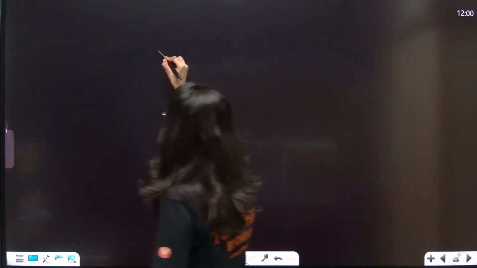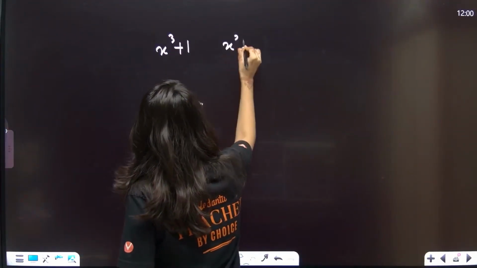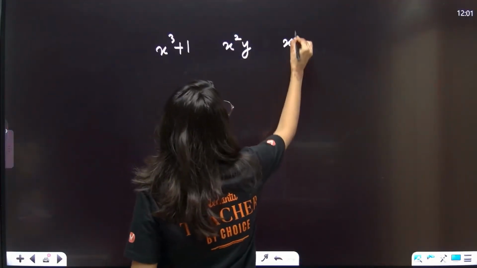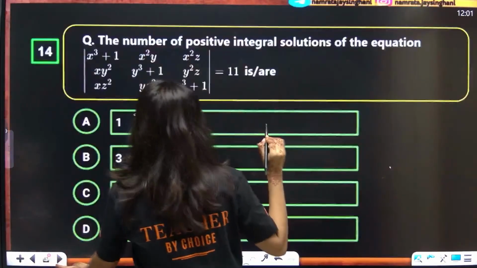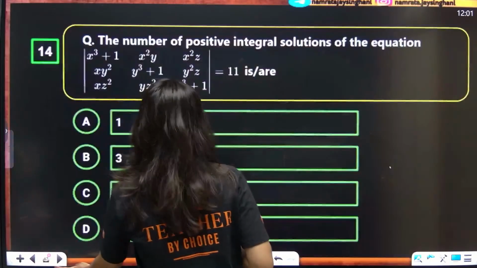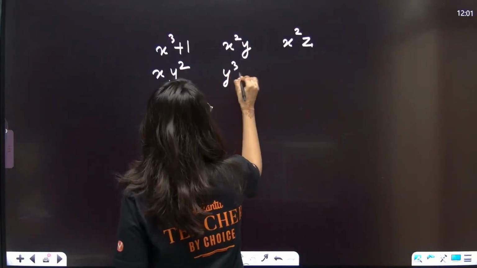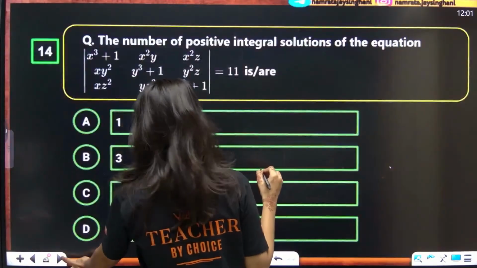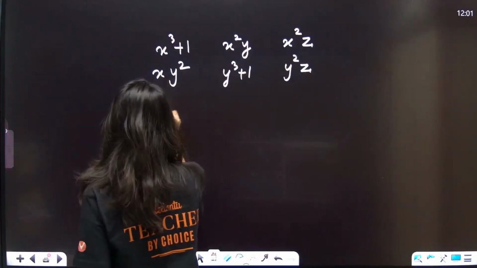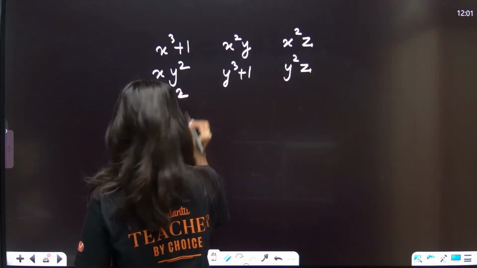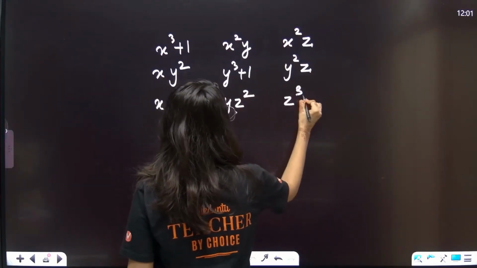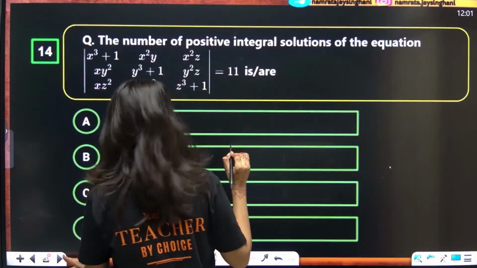The determinant is x cube plus 1, x square y, x square z; xy square, y cube plus 1, y square z; xz square, yz square, z cube plus 1. And the determinant is 11.